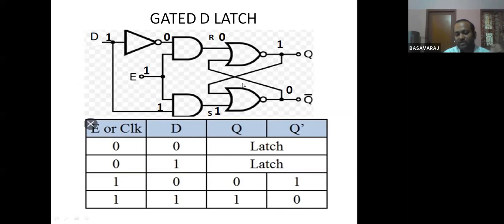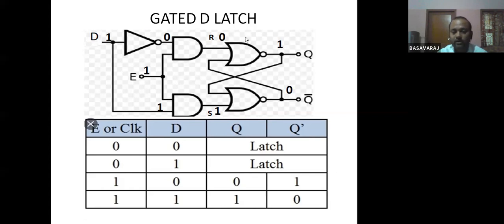Two NOR gates, which is the very first circuit we have discussed, with R and S. Apart from this, we are also using two AND gates here. This particular E is nothing but the enable, or the clock signal, and there is one inverter. Using these, this is nothing but a D latch.